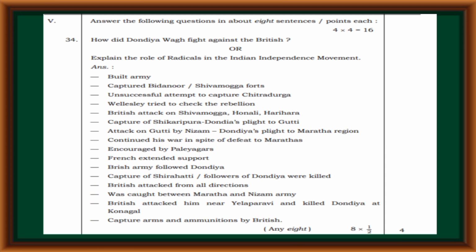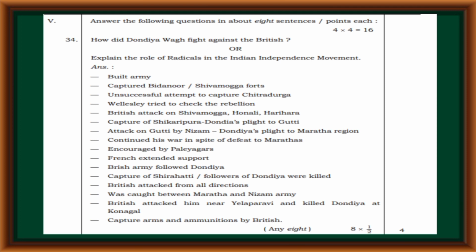How did Dondiya Wagh fight against the British? Built an army, captured Bidanur and Shivamogga forts, unsuccessful attempt to capture Chitradurga. Wellesley tried to check the rebellion. British attacked Shivamogga, Honnali, Harihara. Capture of Shikaripura. Dondiya applied to Gutti. Attack on Gutti by the Nizam. Dondiya retreated to the Maratha region. Continued his war in spite of defeat by the Marathas.